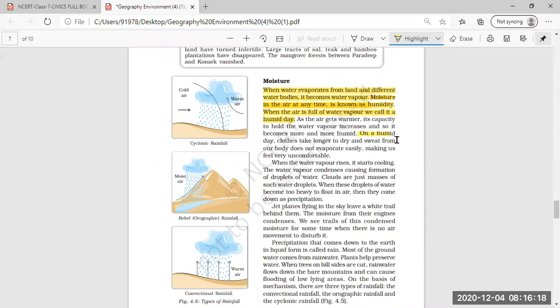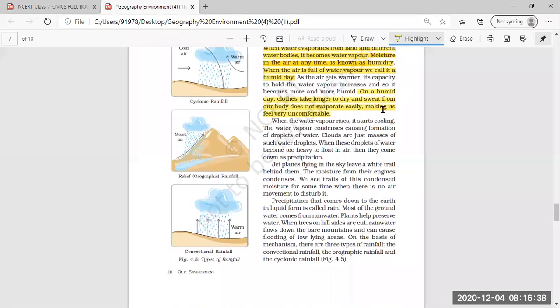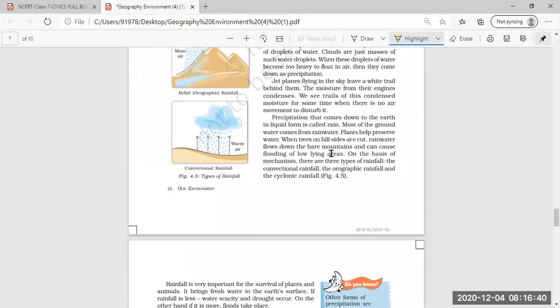So underline this: what happens on a humid day, how you can understand that it is too humid today. When the clothes take longer to dry, and when the sweat of our body does not evaporate easily, making us feel very uncomfortable, then it seems that it is a humid day.